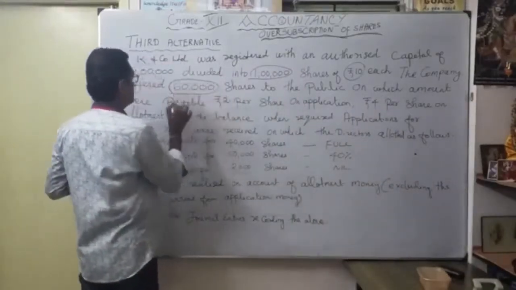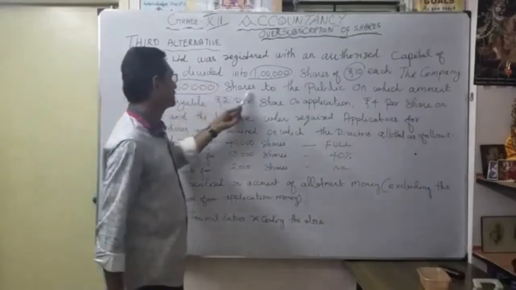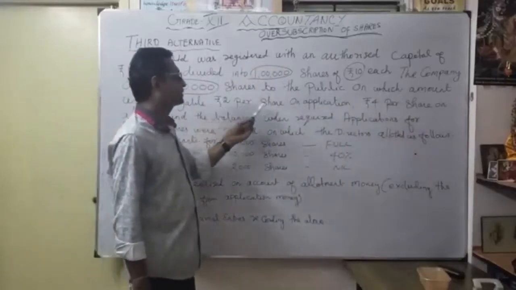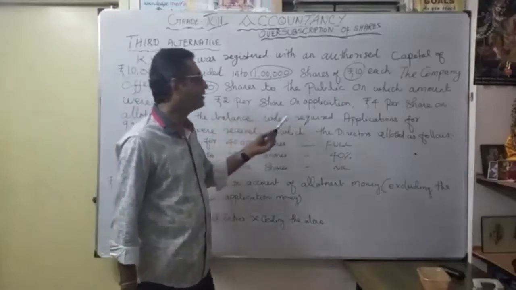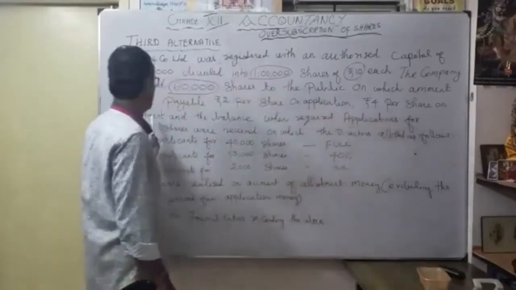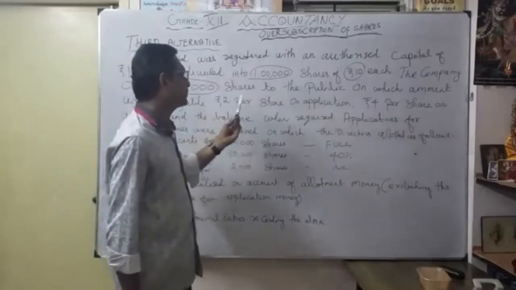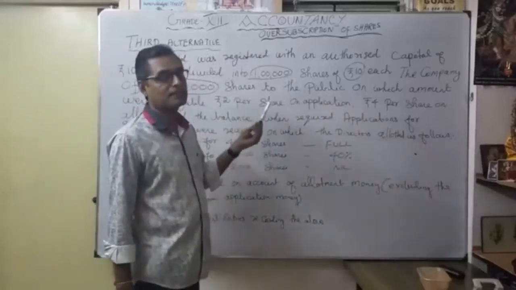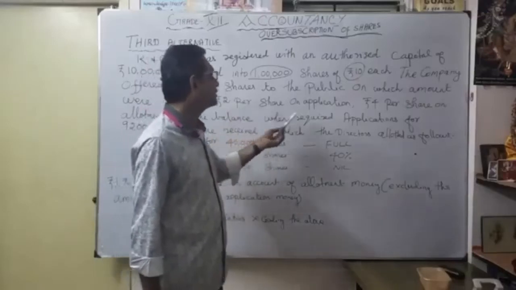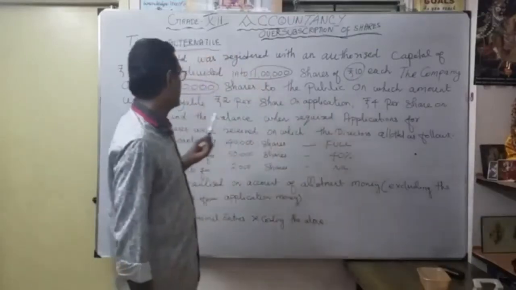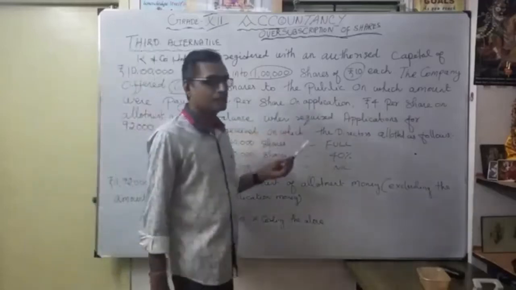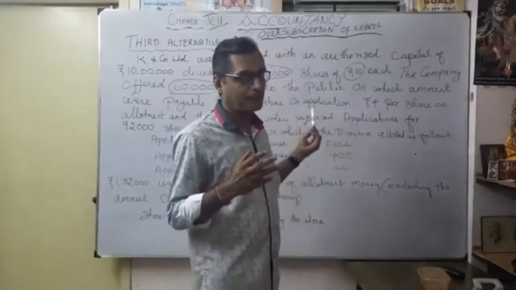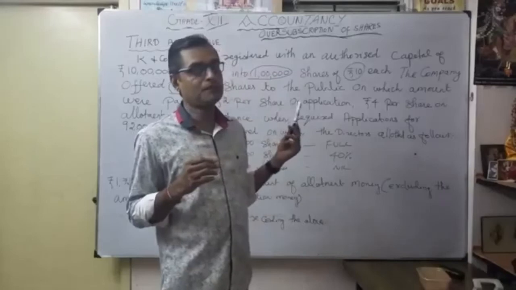Okay. Now, the company offered how much? 60,000 shares. The company is going to issue 60,000 shares to the public, on which the amount is payable 2 rupees per share on application, then 4 rupees per share on allotment. So what is the application? 2 rupees, allotment 4 rupees, total 6 rupees. So what is the balance? 10 minus 6, so 4 rupees is the balance. The balance when required, so whenever required, they will call. When the company requires the money, then they will call. Application money 2 rupees, allotment money 4 rupees.